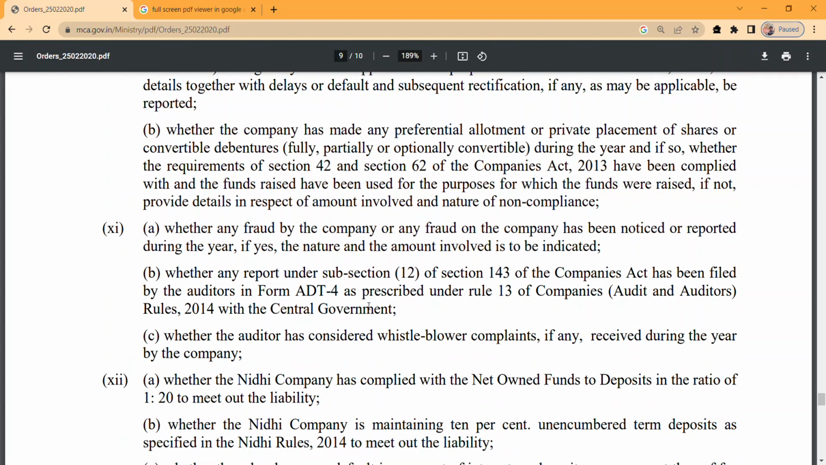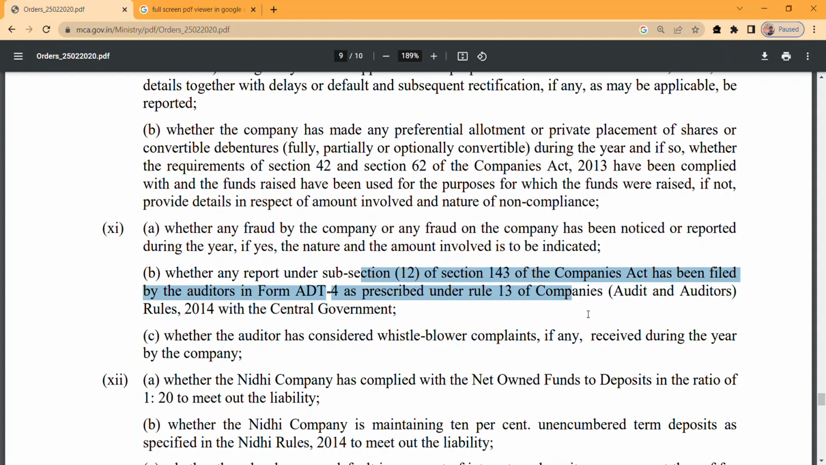Coming upon point number 11, whether any fraud by the company or any fraud on the company has been noticed or reported during the year. If yes, the nature and amount involved is to be indicated, right? Whether any report under subsection 12 of section 143, so this is the fraud reporting, has been filed by the auditor. This has been done by the auditor in form ADT-4 as prescribed under Rule 13 of the Companies (Audit and Auditors) Rules 2014 with the central government.